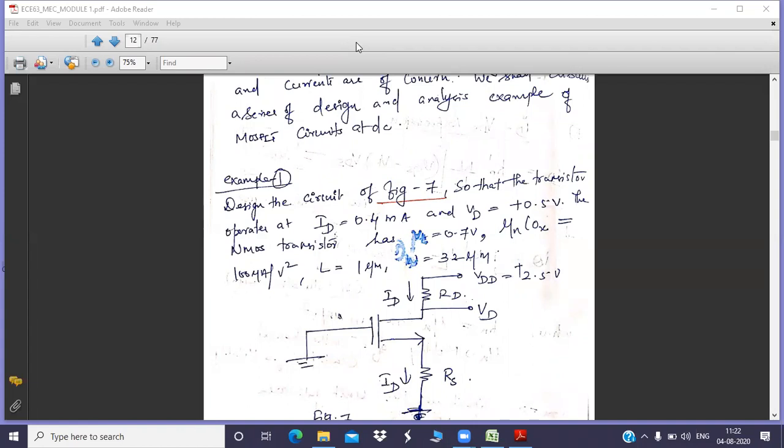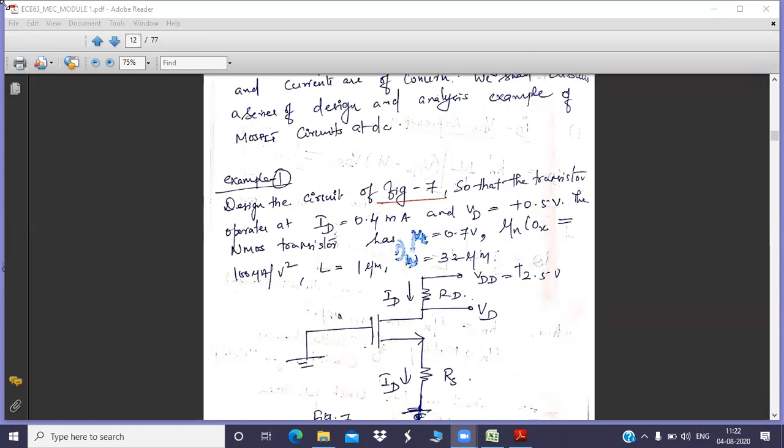What is RD and RS? D means drain, S means source.